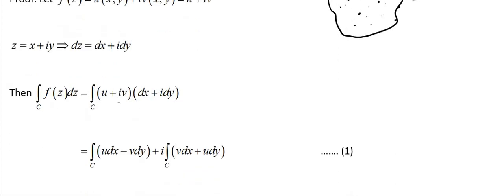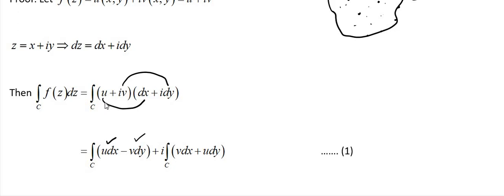So from this I am going to separate the real part and the imaginary part. Here you can observe u dx is the real part. Next, iv times i dy: i times i is i squared, that is minus 1, so minus 1 times v dy is minus v dy.